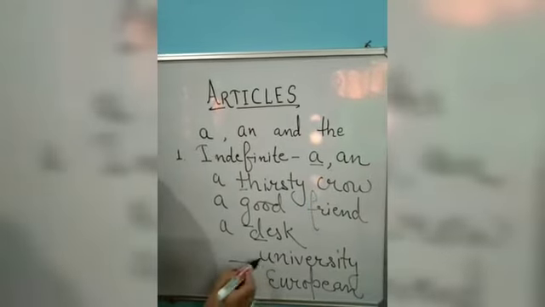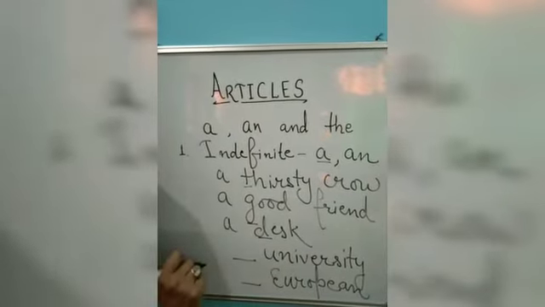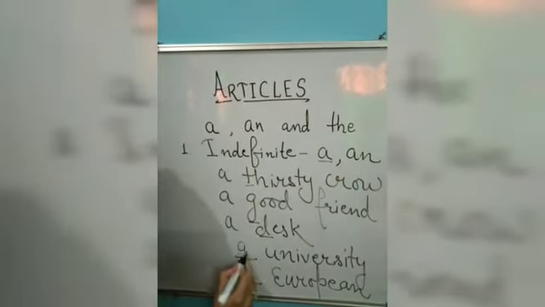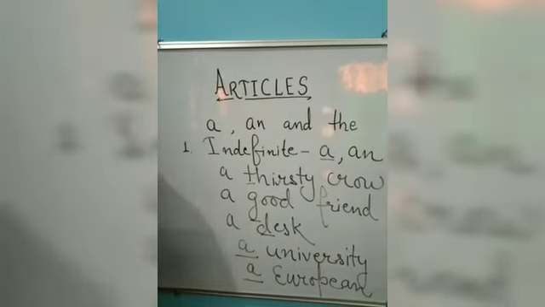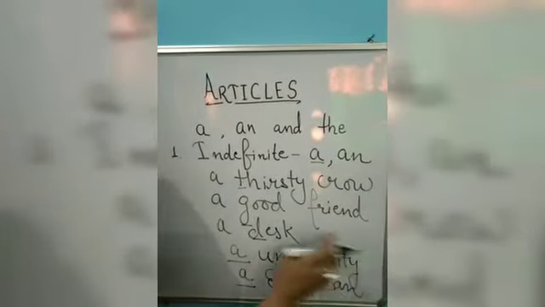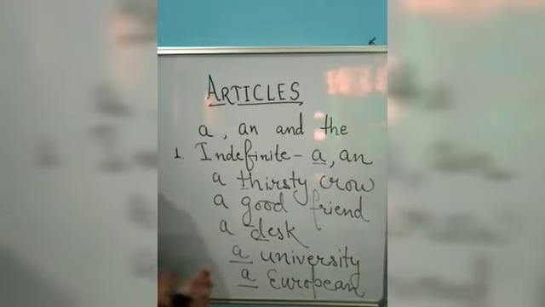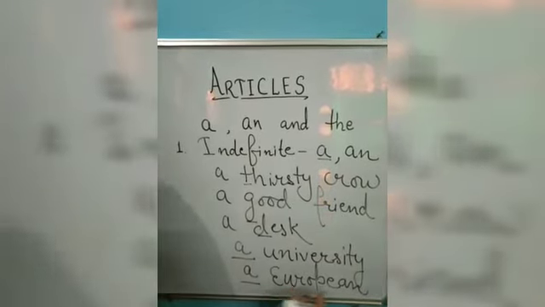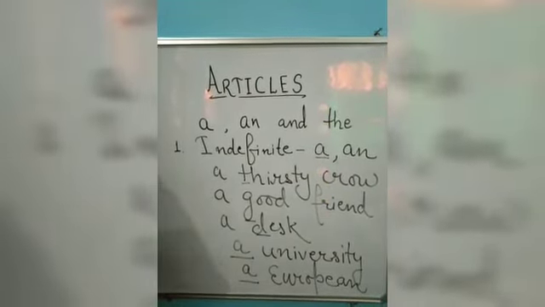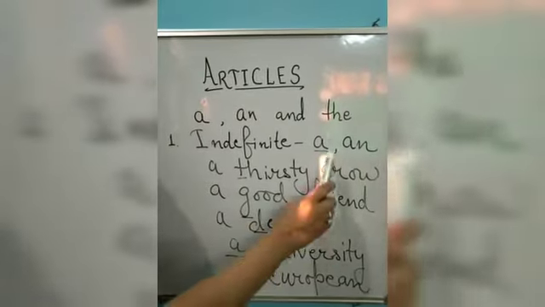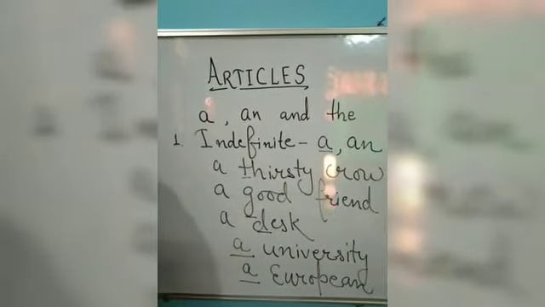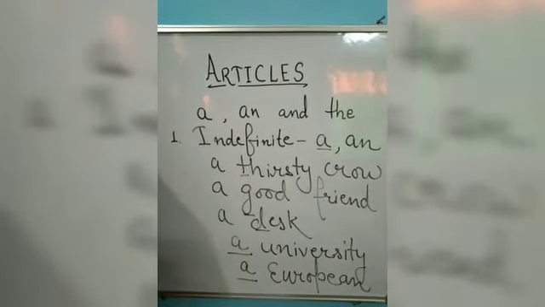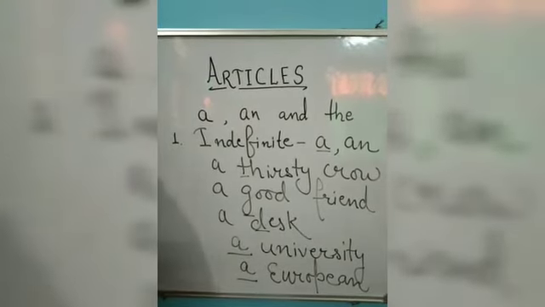These begin with vowels, U and E, but here, instead of using an, I will use a only. Why so? Because these words start with a consonant sound. A university, a European. That is clear: we use a before words that begin with E or U because they have an initial Y sound.